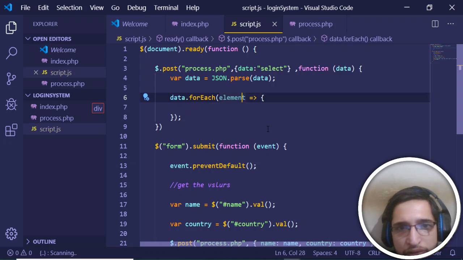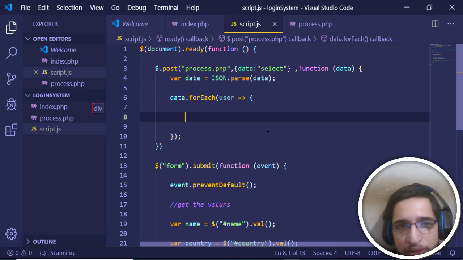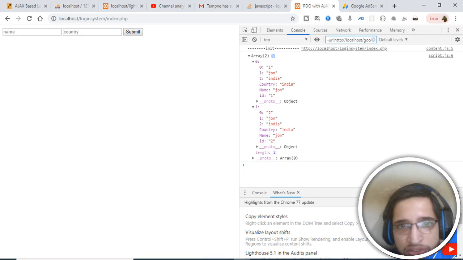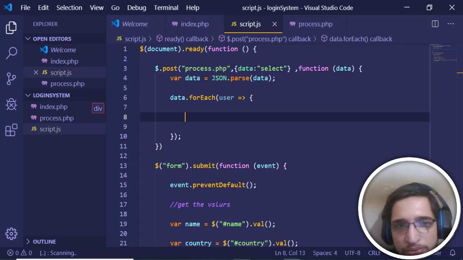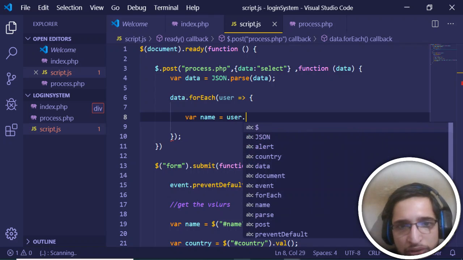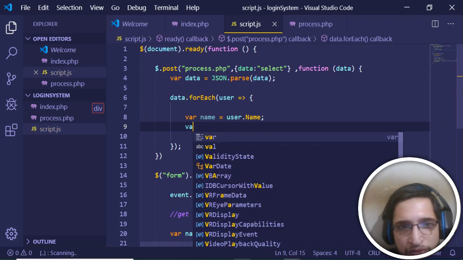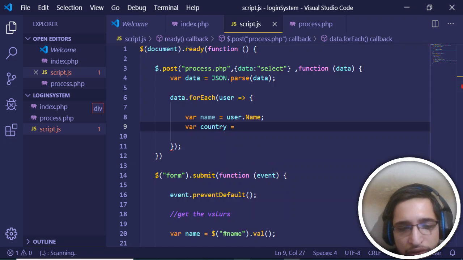Data is the name of the array, and let me have user as the index variable. First of all I want to fetch the name. You can see that these are the values, name and country. We first use user.name, and then we fetch the country, user.country.